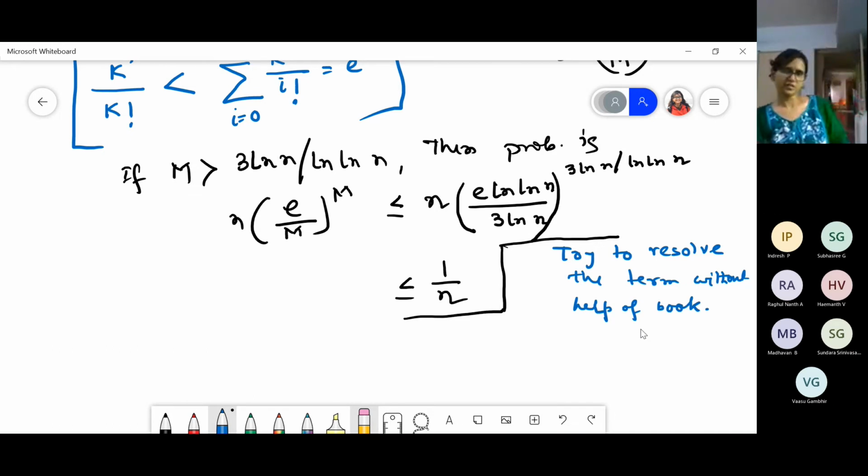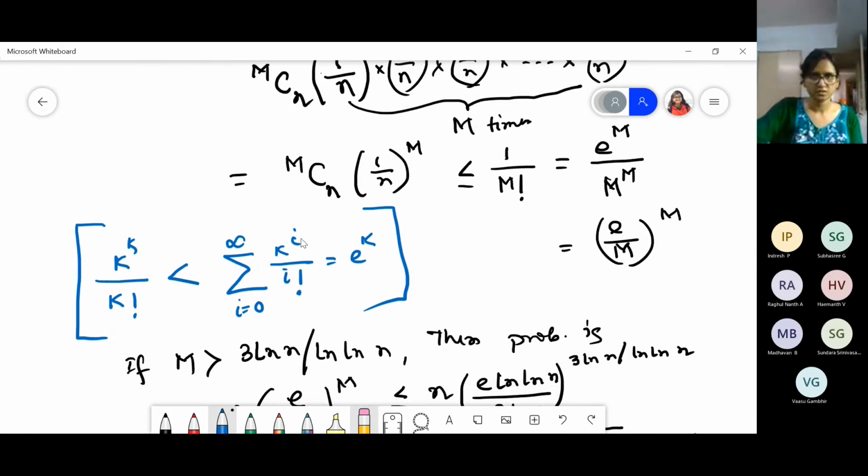So if n is sufficiently large, this is reduced. Obviously, this inequality we are using when I tends to infinity. So I tends to infinity means this value of m has to be sufficiently large. Now m is related to n, so that means n also has to be sufficiently large.